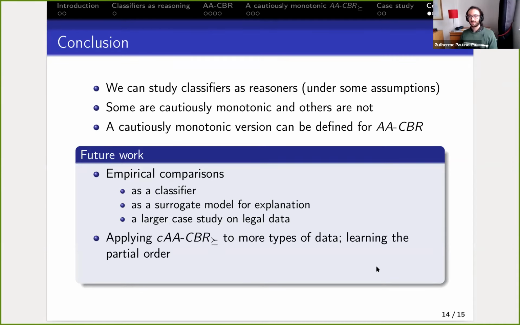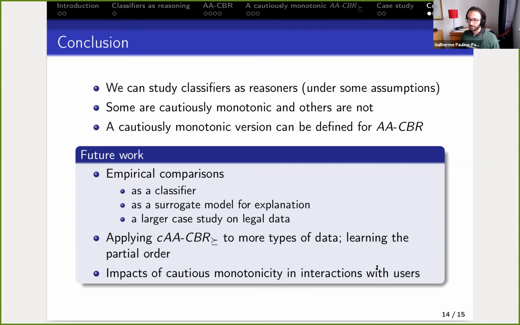Other lines of work are applying it to more types of data. This has already been done for the regional ACBR by choosing features and also learning the partial order, which is something that has not been done before. And finally, we would like to evaluate the impacts of cautious monotonicity in interactions with users.